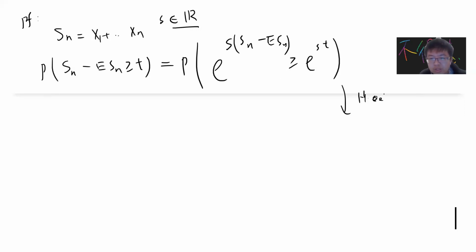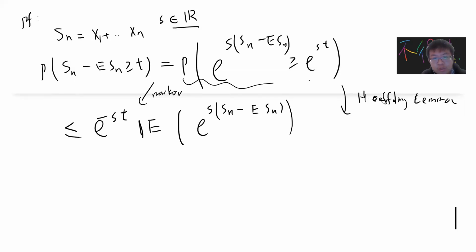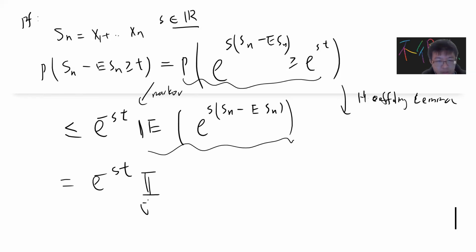So Hoeffding's lemma. Okay, so now I use Hoeffding's lemma. I can pull out this exponential minus St. It becomes less or equal to exponential s. Oh, by the way, not so fast. First, this is the Markov inequality. Once I use the Markov inequality, I can change the probability into expectation value, right? And the expectation value is bounded by Hoeffding's lemma. And the variables are independent, right? So I can make it into a product.